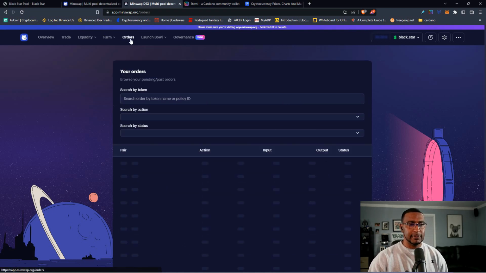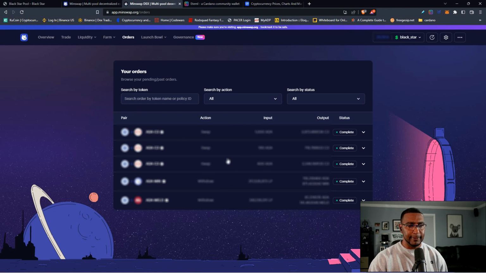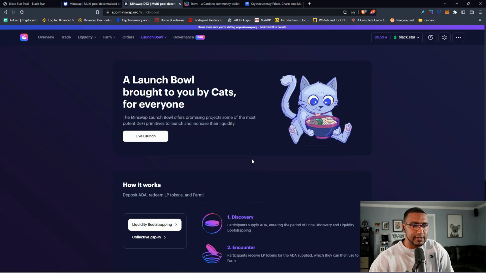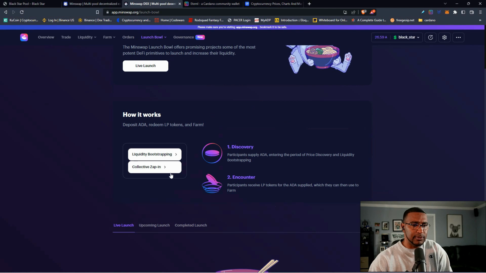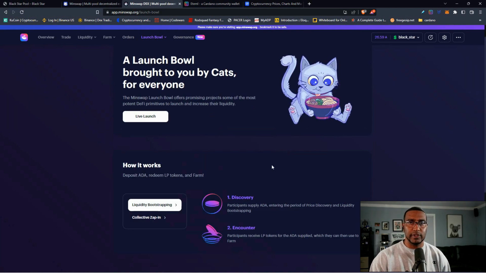So it's cool. Again, you got your order history, right? I blocked this out so that way you don't know all my information, but this is order history that if you buy and or sell, swap coins back and forth, it'll be there in your history. Then the launch bowl is where their launch pad is at. So they had recently, let's take a look. If it's still there, it's not there anymore. But this is where you will come when they're going to try to launch a project and try to help it get off ground by providing liquidity.